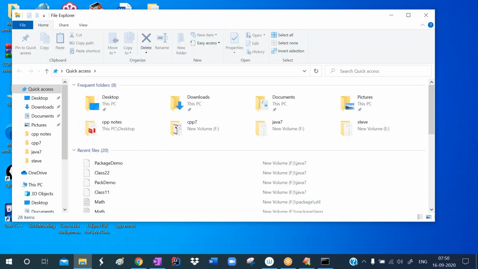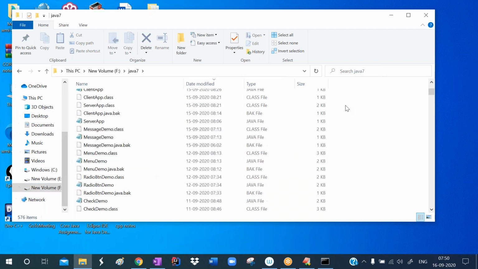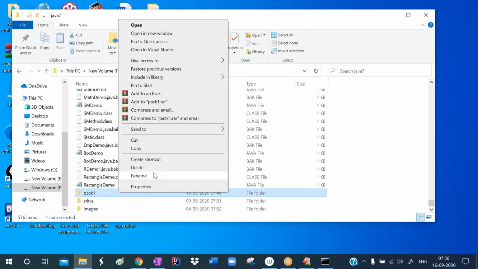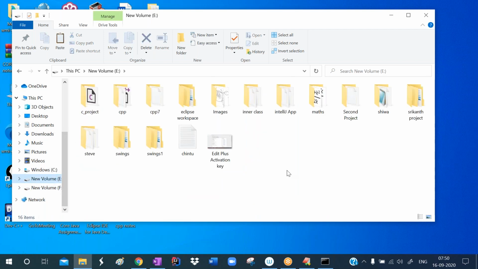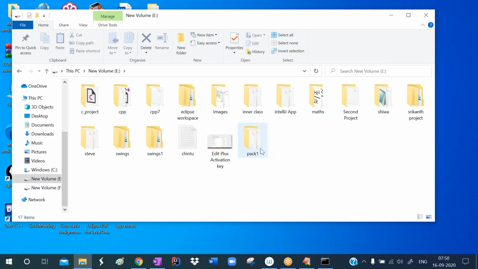So our package is in the F drive, in the Java 7 folder. Our package name is pack1. So I'm cutting this one and moving it to the E drive. In the E drive, I'm pasting it.